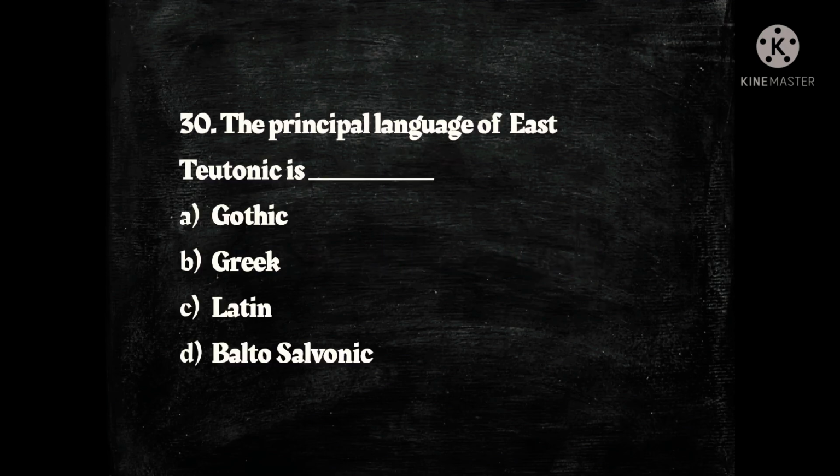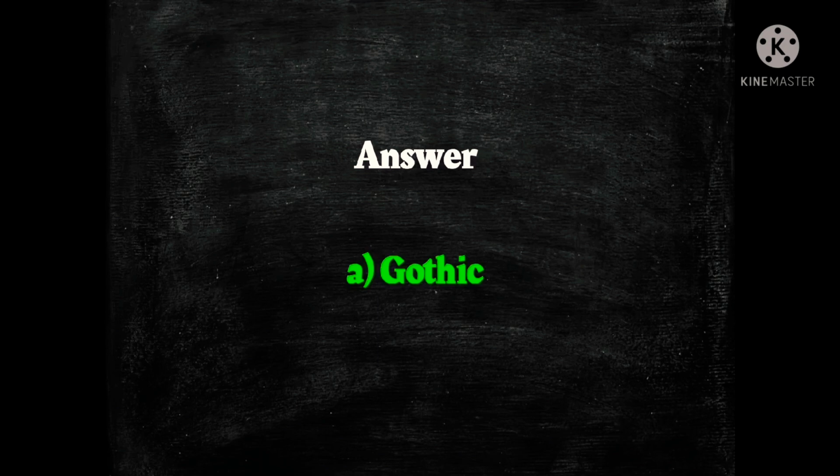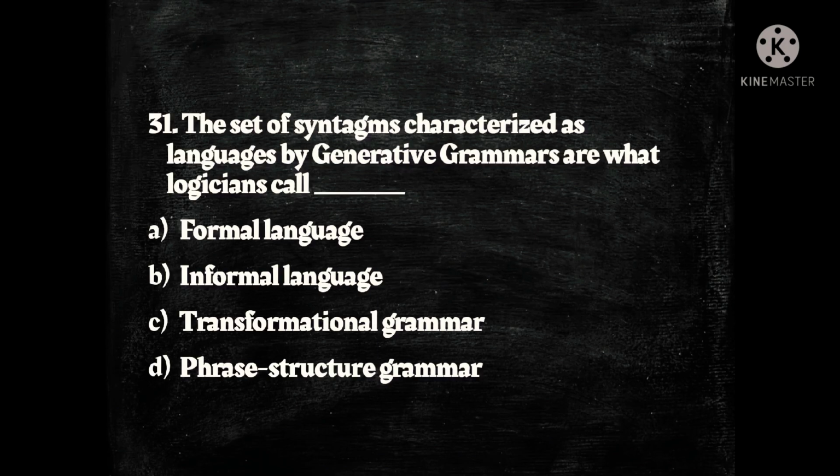Next question, the principal language of East Teutonic is dash. The options are A, Gothic, B, Greek, C, Latin and D, Balto-Slavonic. And the answer is A, Gothic. Next question, the set of syntax characterized as languages by generative grammars are what logicians call? Options are A, formal language, B, informal language, C, transformational grammar and D, phrase structure grammar. And the answer is A, formal language.